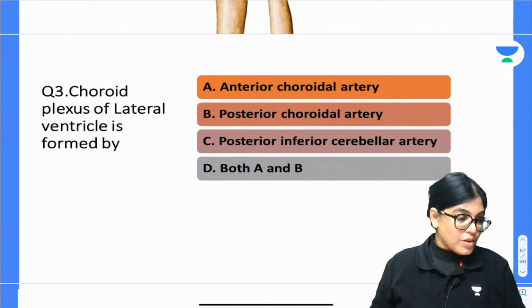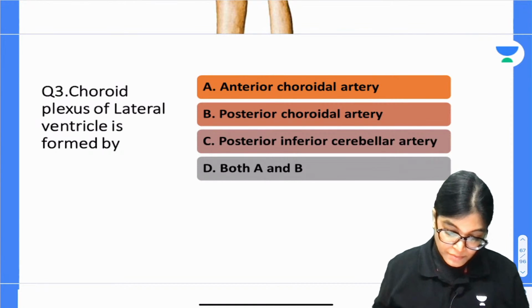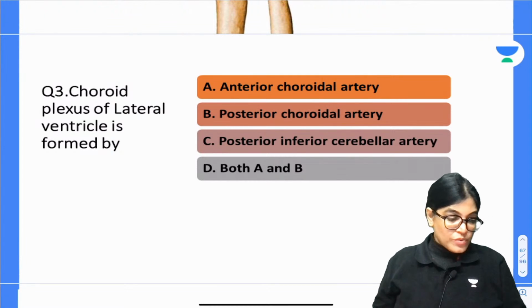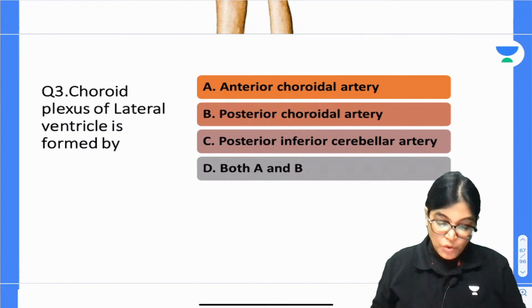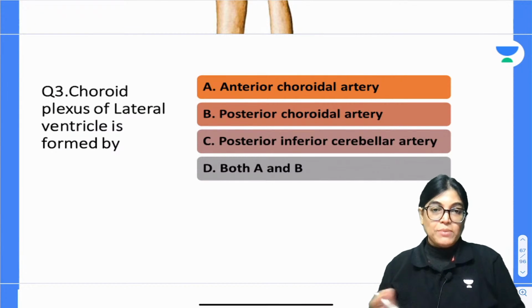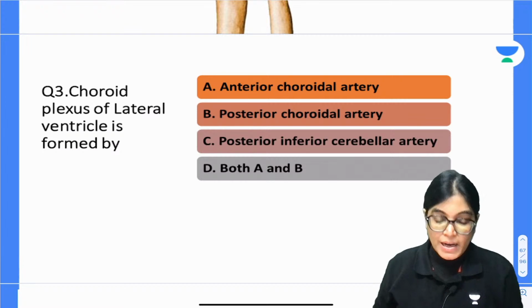Lateral ventricle choroid plexus is formed by which of the following sources? One source or two sources? Any of the option A, B, C or D is correct. You can mark the correct answer.